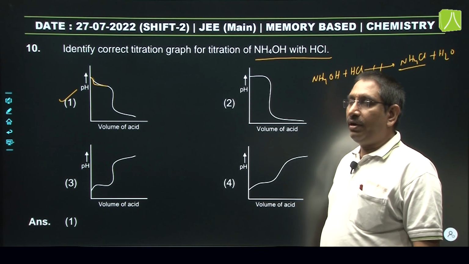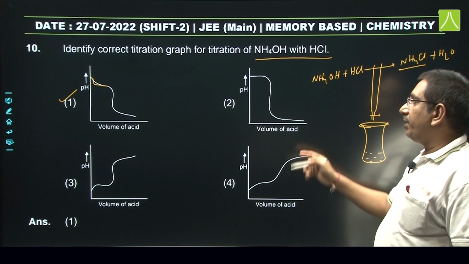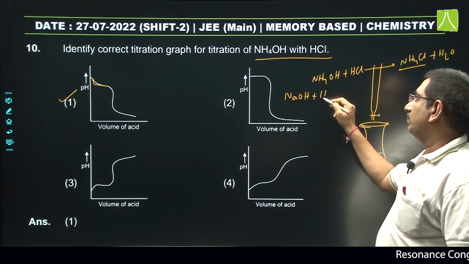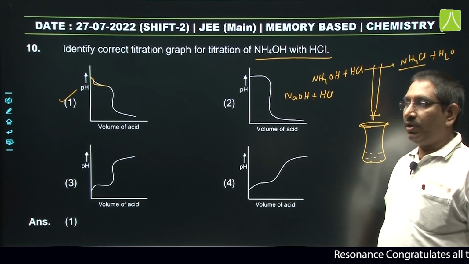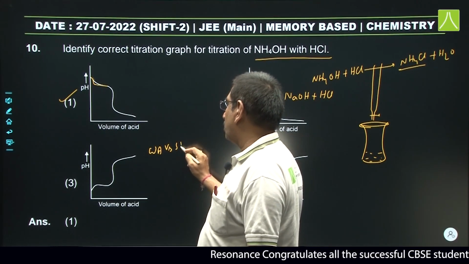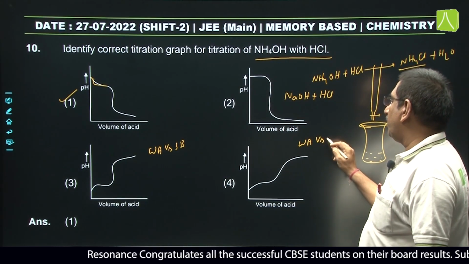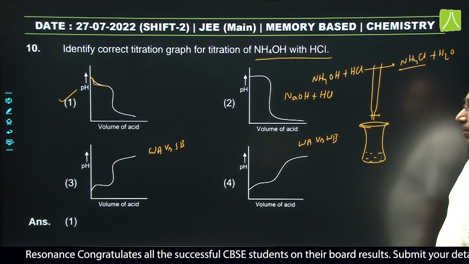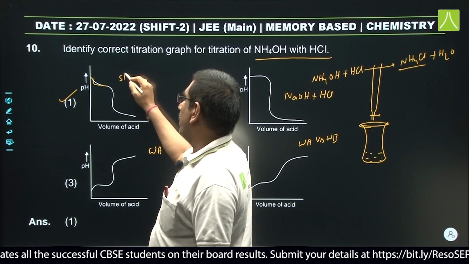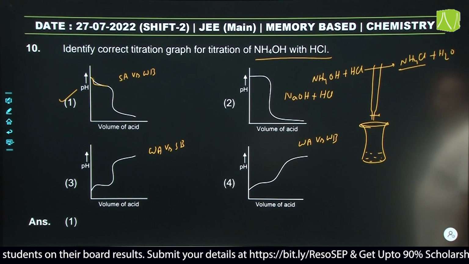This is the pH titration curve for weak base and strong acid. This other curve is for strong base versus strong acid, this one is between weak acid and strong base, and this one is weak acid versus weak base. So the curve for our question is strong acid versus weak base. So the answer is 1.